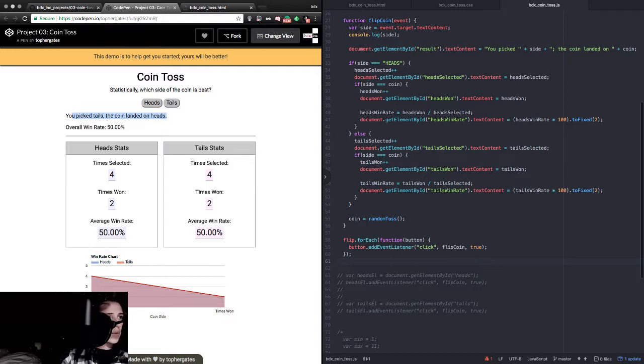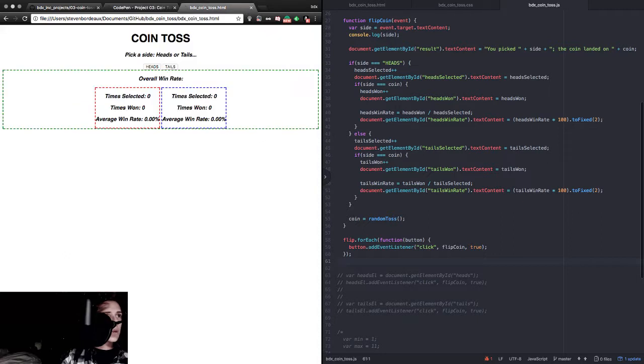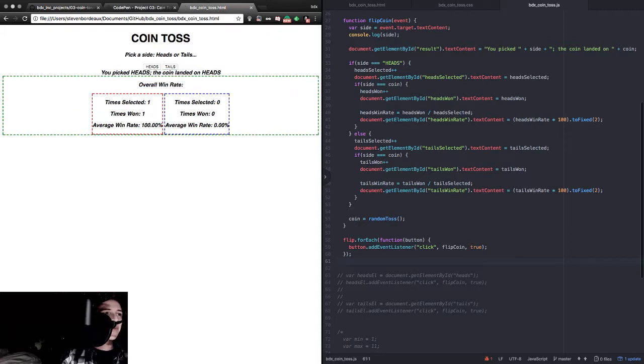We added the top result statement, right? When we click on stuff. We did. Look at that. Heads and tails. 2 for... Okay, there we go. Now we start to lose. But see, whatever we click on changes. Beautiful. Stats change accordingly. Percentages are where we need them to be. Fantastic. So now we get to do overall win rate.